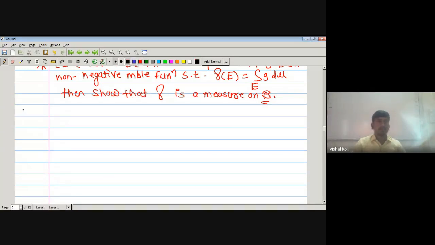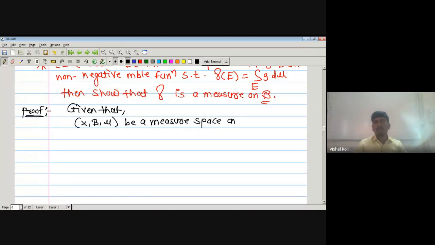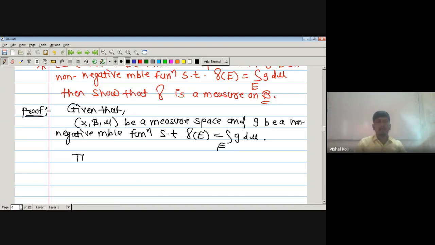So its proof can be given as: given that (X, 𝓑, μ) be a measure space and g be a non-negative measurable function such that γ(E) is nothing but the integration over set E of g dμ, and to prove that γ is a measure on 𝓑.